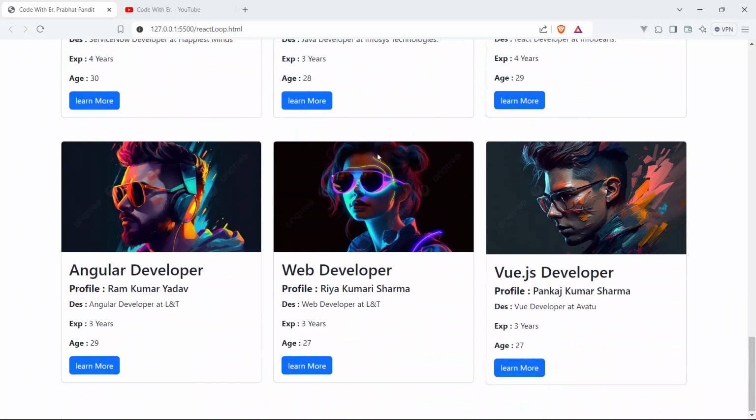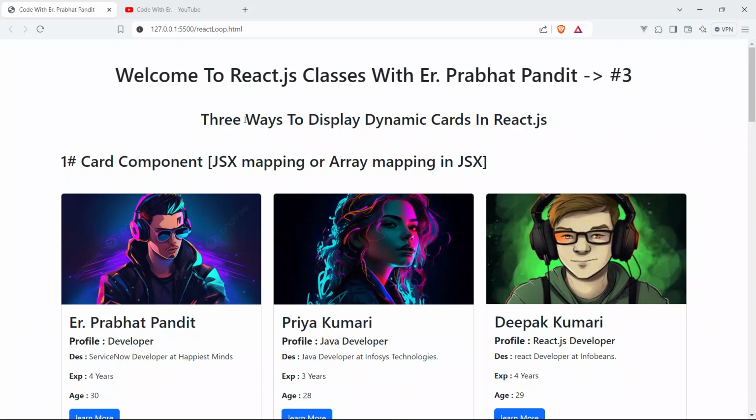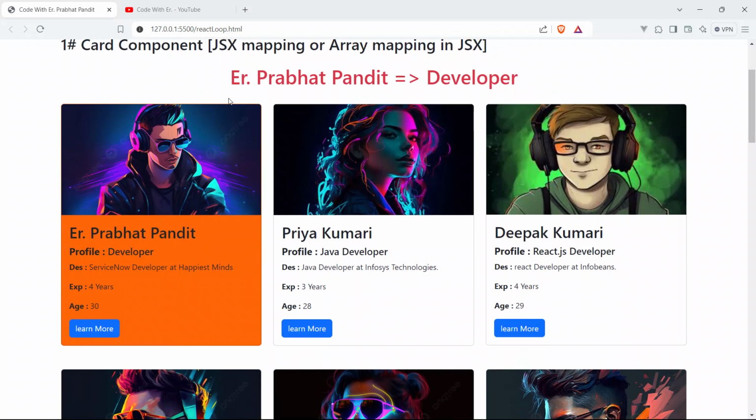So guys, today in this video, in this session, we will learn 3 ways to display the cards in React.js. And this is not all, we are going beyond this. Whenever you click on any card, now you can see the very first card is selected, the very first card is of Prabhat Pandit, the profile is developer, description is now developer at Happiest Minds, experience is 4 years, and age is 30.